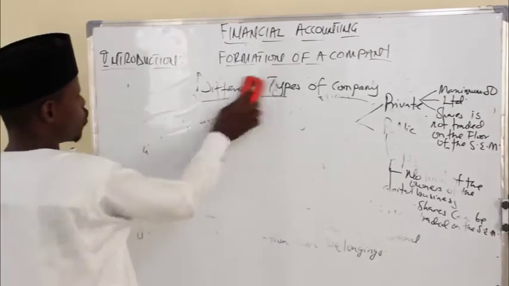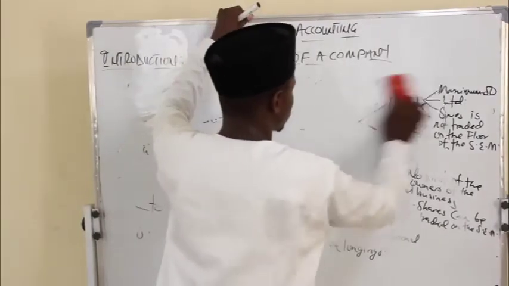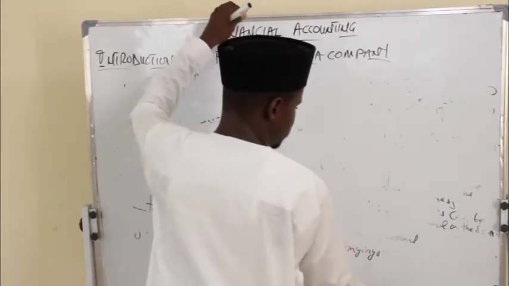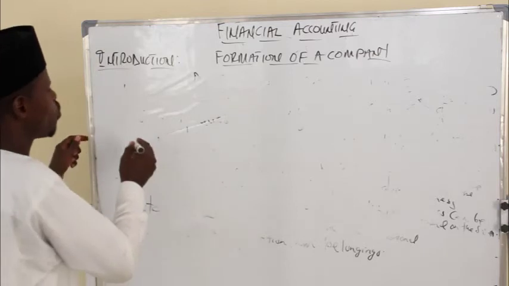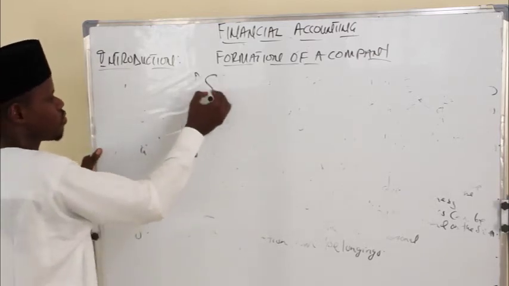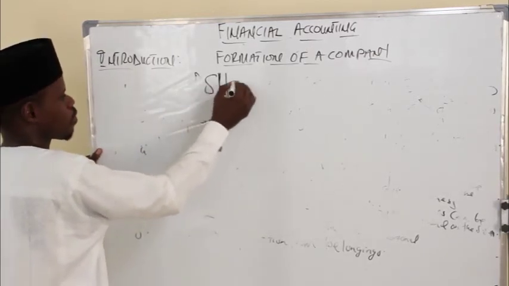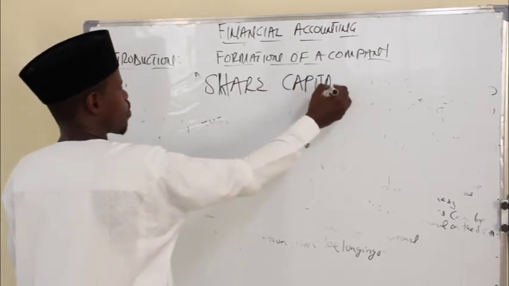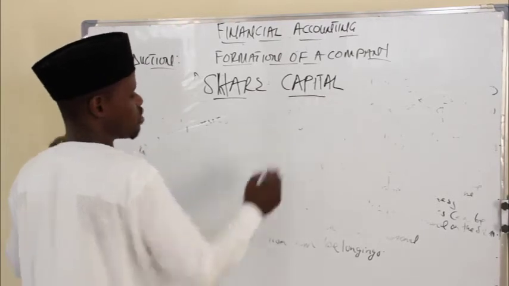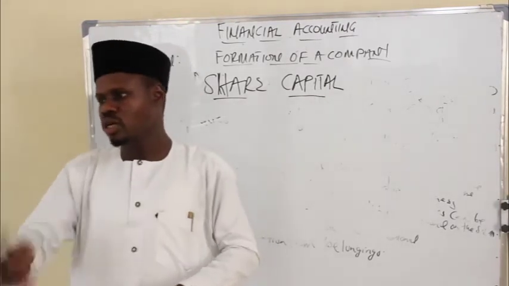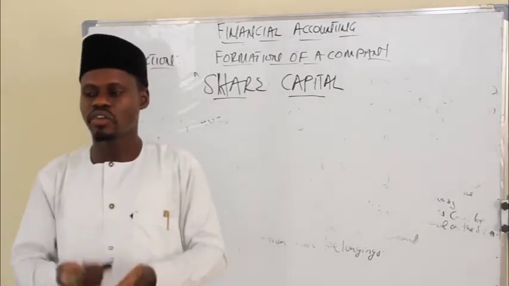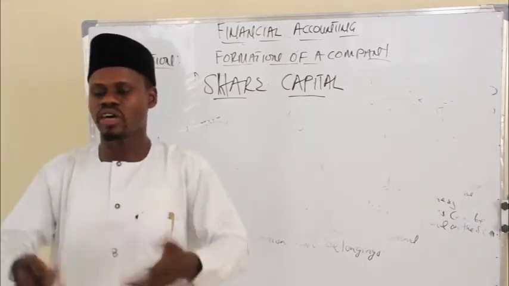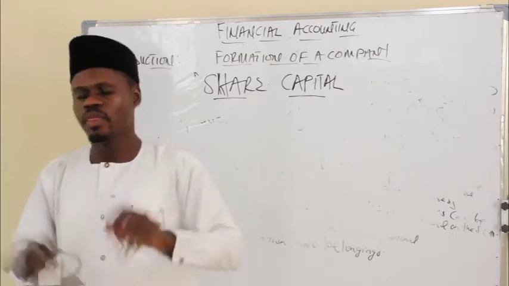Now earlier on, we said one of the requirements for you to establish a company is you have to tell us what is your authorized capital. We all know the meaning of a capital, the initial amount you use to start a business. Now for a company, you have to disclose what is the amount of capital for such company.